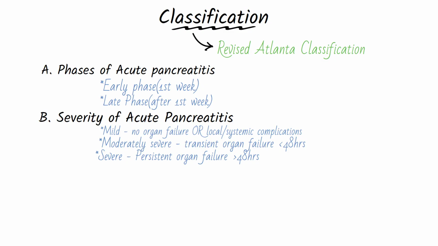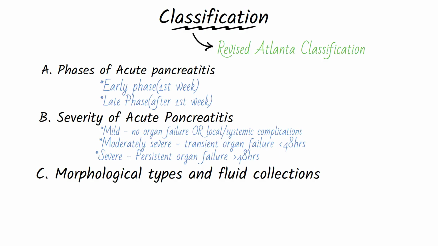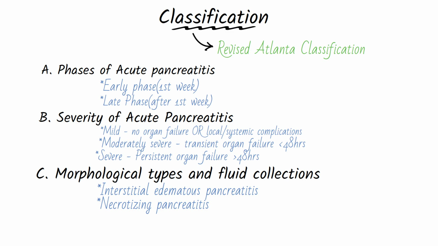For morphological types and fluid collections, there is interstitial edematous pancreatitis and necrotizing pancreatitis. In interstitial edematous pancreatitis, there is diffuse inflammation and swelling of the pancreas. Under this, there are two more: acute peripancreatic fluid collection and pancreatic pseudocyst. Acute peripancreatic fluid collection occurs early, less than 4 weeks. It is sterile and has no defined wall. Pancreatic pseudocyst develops later, after 4 weeks, and is an encapsulated collection of fluid with a well-defined wall.